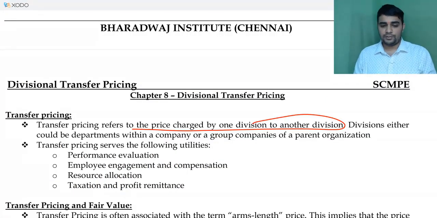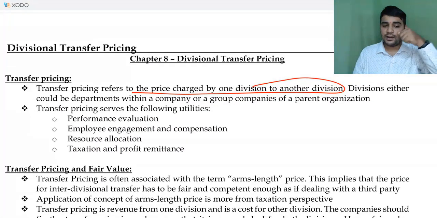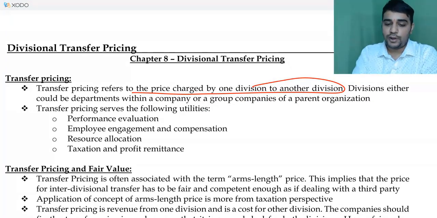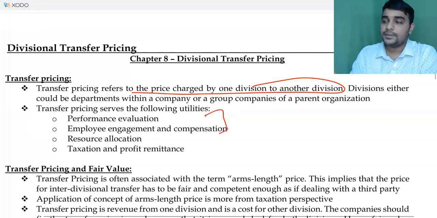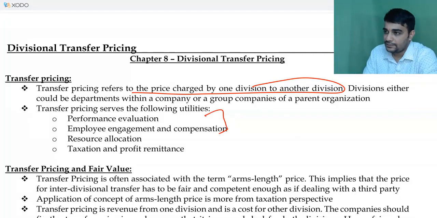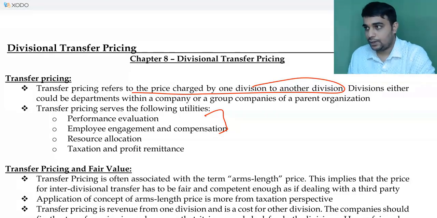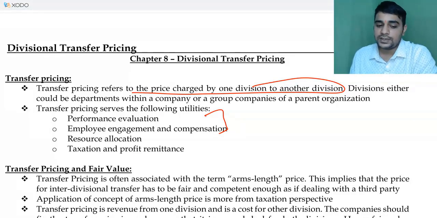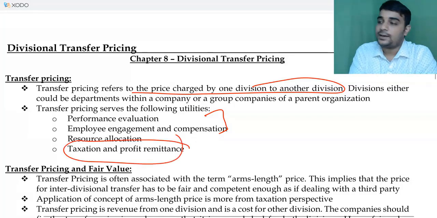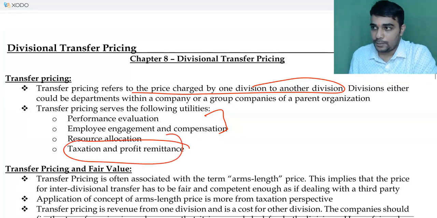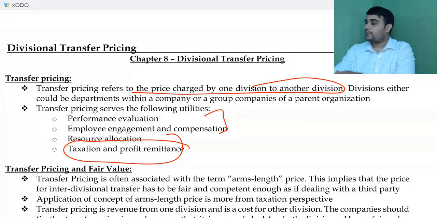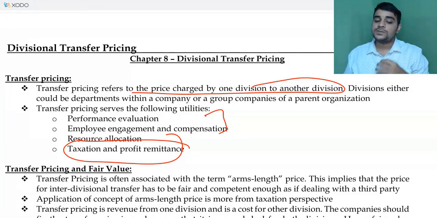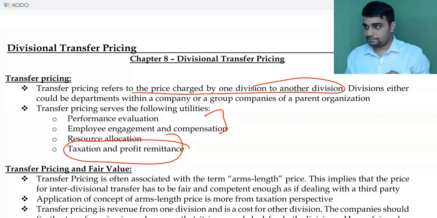Okay. Now let's just quickly look at this. Transfer price will serve the following utility: performance evaluation, employee engagement and compensation. Both are technically the same. It is used for the purpose of performance evaluation, basically to pay bonus. Resource allocation, taxation and profit remittance. This is more from an international transfer pricing point of view. Taxation and profit remittance will also be one of the important factors, because people started exploiting this.